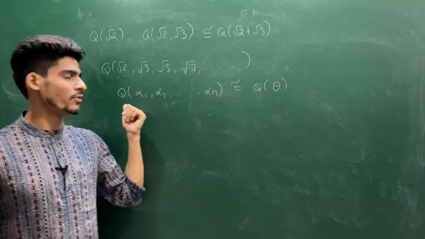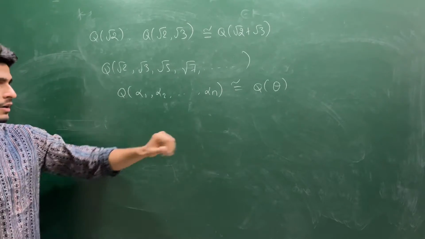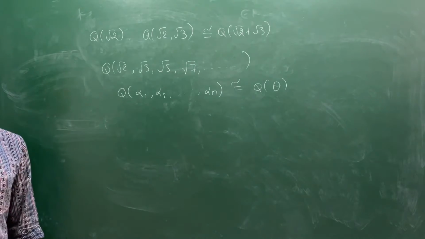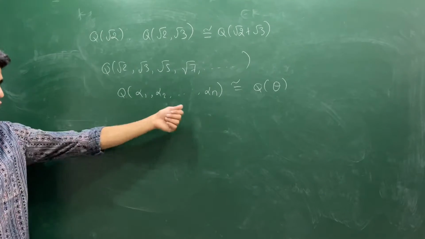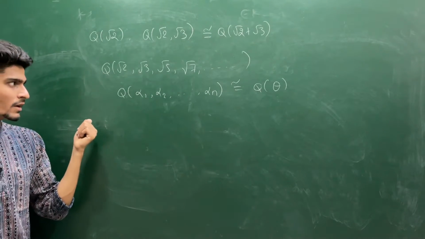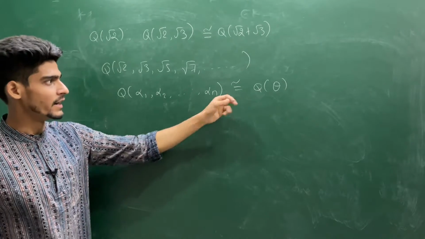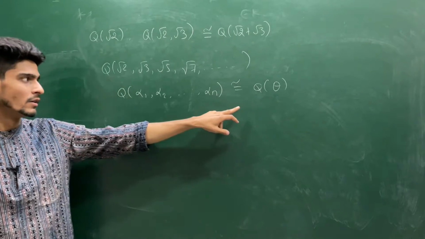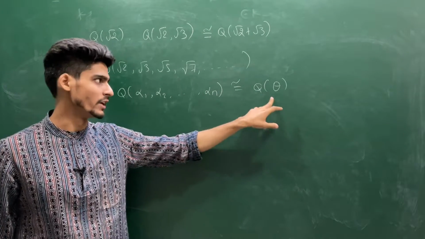This theorem is out of scope of your course. This is called the primitive element theorem. The proof is easy, but this is not for your scope. I am just telling you to know about this theory. So if you have a finitely generated extension, you can always make it a simple extension. You can always find some θ so that this is isomorphic to Q(θ), where Q is the field of rationals.